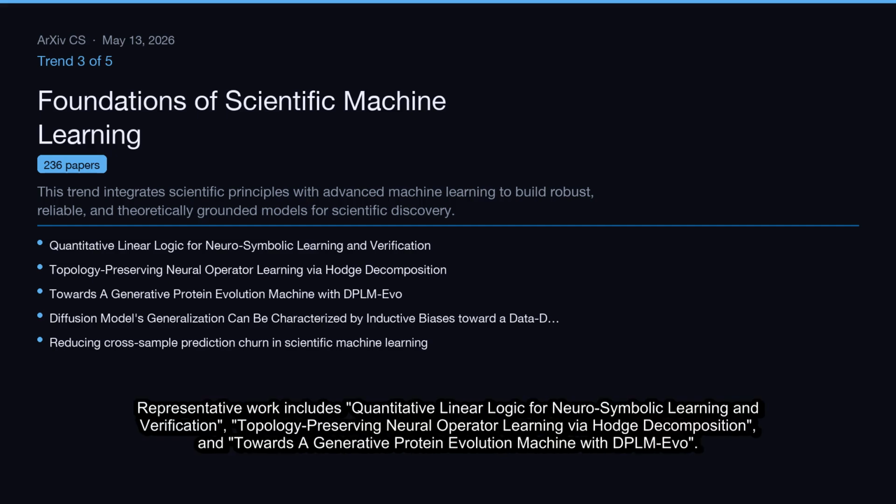Representative work includes quantitative linear logic for neurosymbolic learning and verification, topology-preserving neural operator learning via Hodge decomposition, and towards a generative protein evolution machine with deep learning.